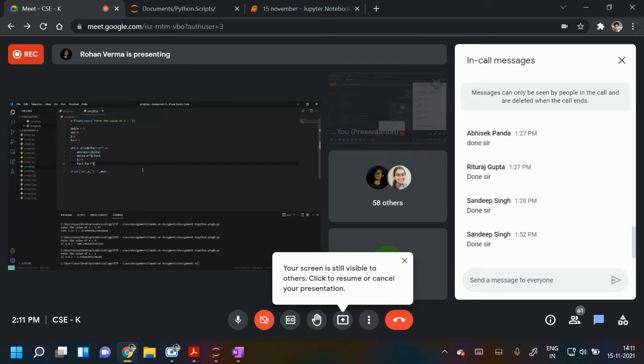Is this right? I think so. When I'm putting x as 1, then it's 2.43. I'm not sure if it's right or wrong. It is not right, because when you put 1, it will give you e raised to power 1, which is 2.718. So something is different. Try 0. What did it give you?